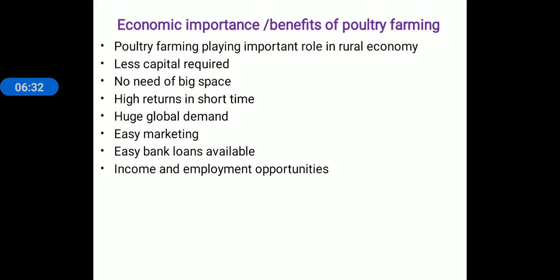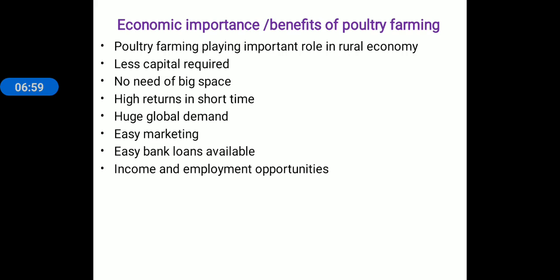Marketing is also easy for poultry, and banks give loans, with easy availability of loans for the poultry business. Loans as well as subsidies are given by the government for this self-employment, and it gives income and employment opportunities.